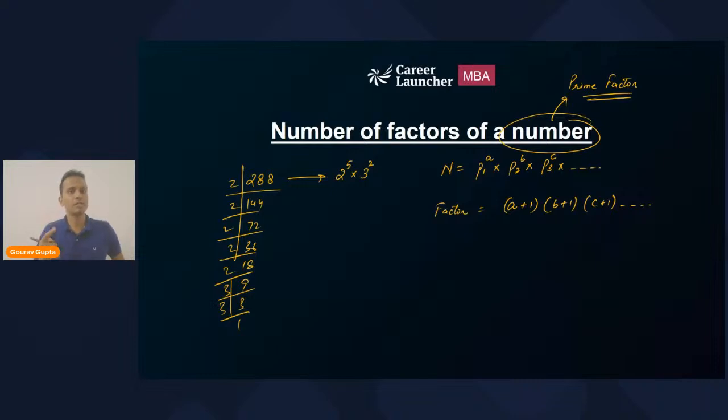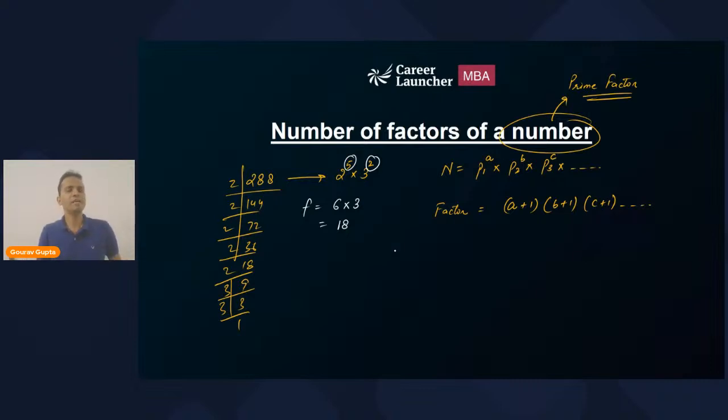So step number 1: write the number as the product of prime numbers, doing the prime factorization. Then add 1 to each and every power of the prime numbers and multiply those numbers. For the example on the left-hand side, consider these powers: 5 plus 1 is 6, multiplied by 2 plus 1 which is 3. So 6 multiplied by 3 is 18. 18 will be the number of factors of this number. This is how we can find the number of factors.